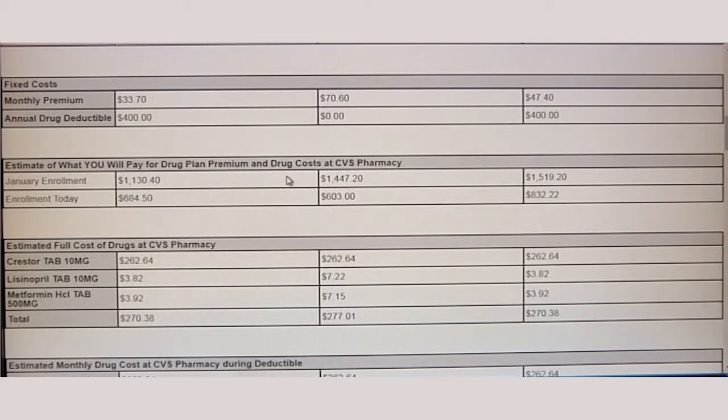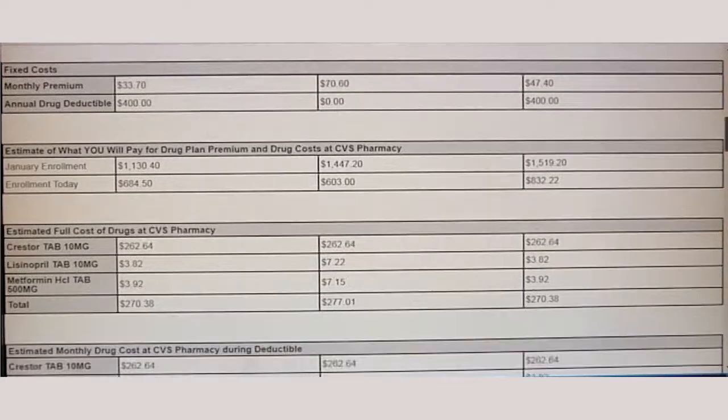So with the drugs that we entered, it shows you the January enrollment, so that would be the cost for the entire year, including the premium, or the enrollment today, and that would mean for the remaining months of the year if you enrolled in the plan today. So when you look at this, you could see that the lowest cost plan for the entire year would be right here, the first option. But if you enrolled in the middle of the year because you had a special enrollment period, you would look at the remainder of the year costs, which this one then would be the lowest cost.